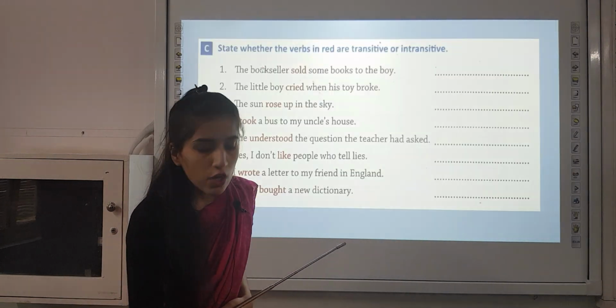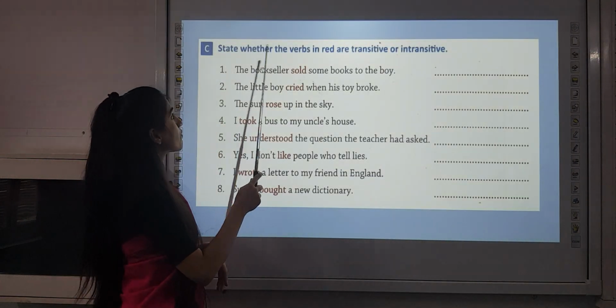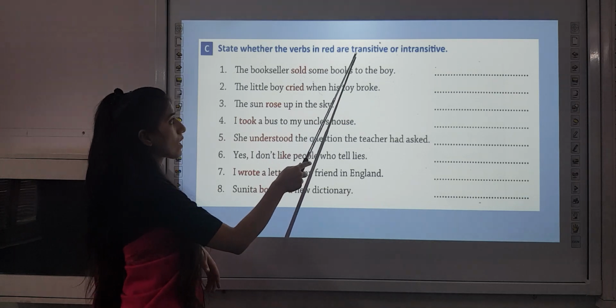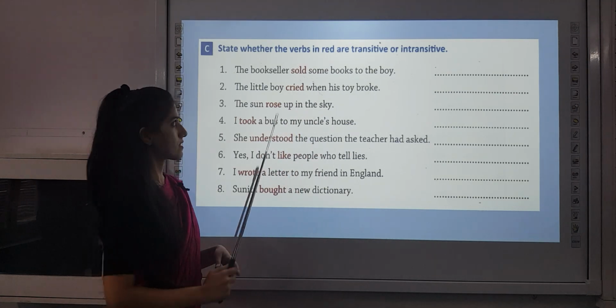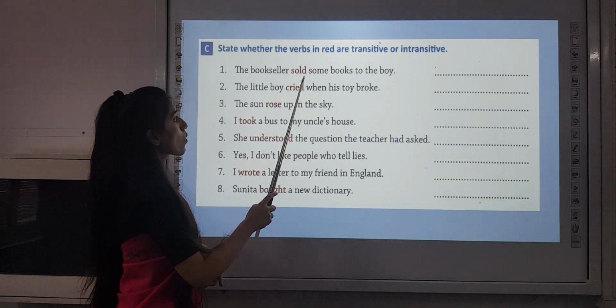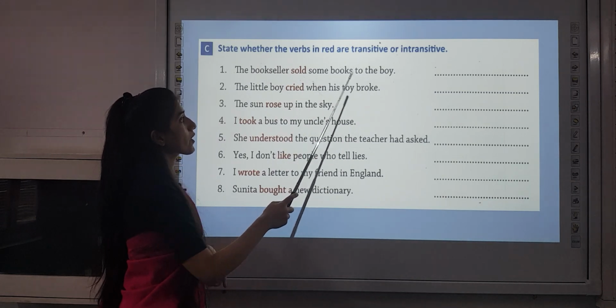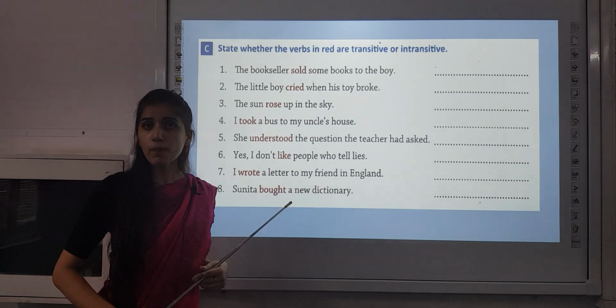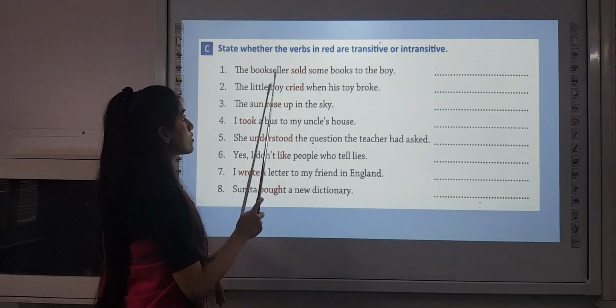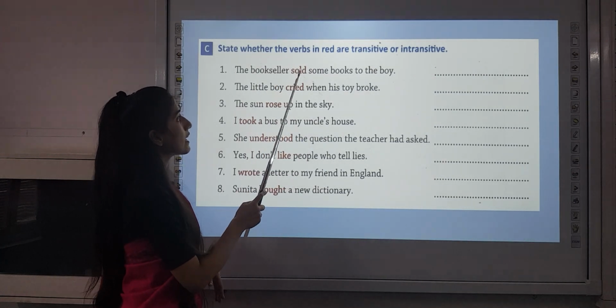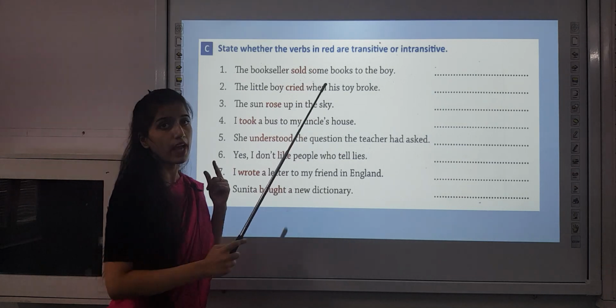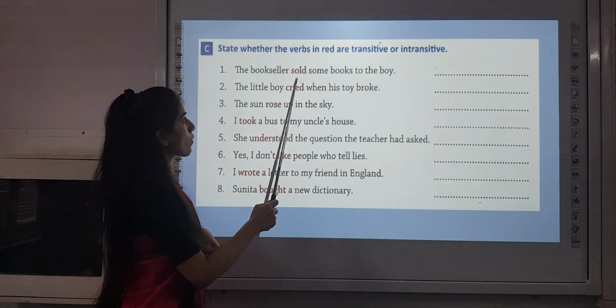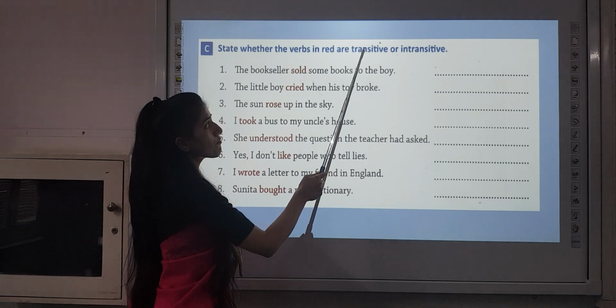So now let's look at the exercise. State whether the verbs in red are transitive or intransitive. The bookseller sold some books to the boy. You have to tell whether the red words given are transitive verbs or intransitive verbs. Here the bookseller is selling what? Some books. So we are getting an answer. So sold will be the transitive verb.